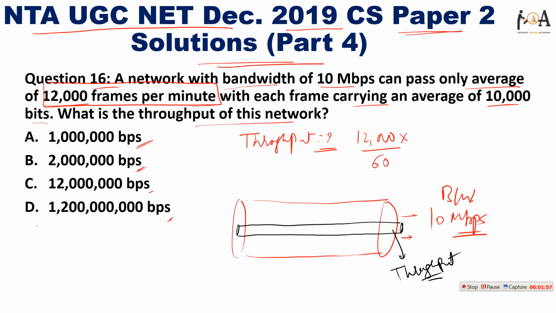For that I divide by 60, and each frame carries an average of 10,000 bits, so I multiply by 10,000. After cancellation, 6 twos are 12, so I get 2 into 10 to the power 6 bits per second. This is my throughput. So option B is the right answer.